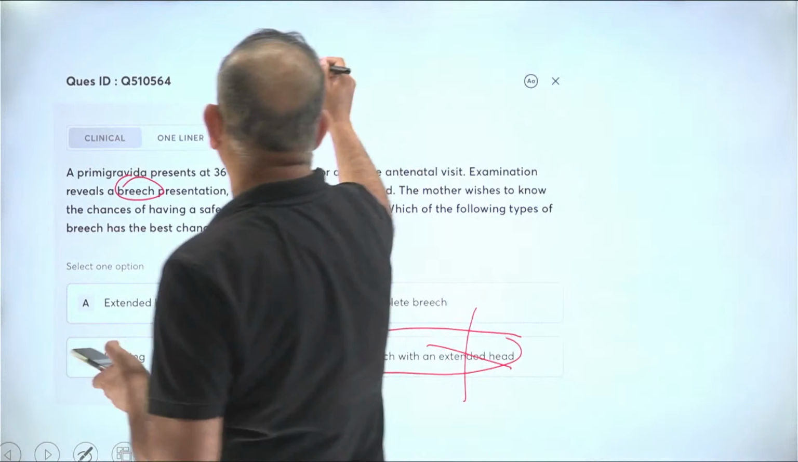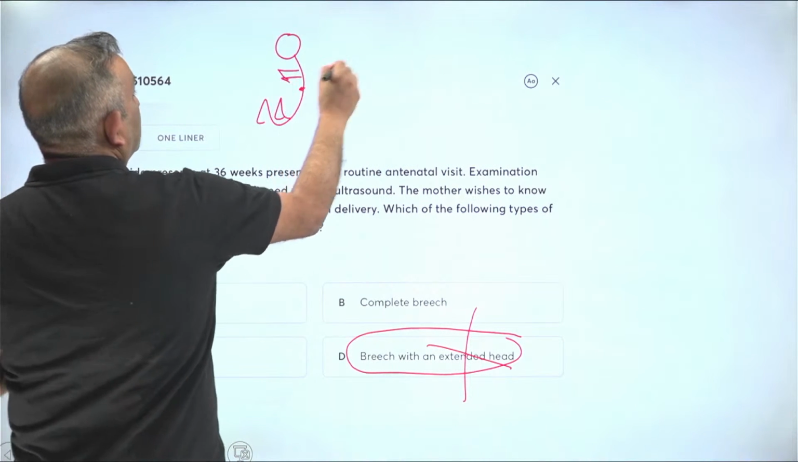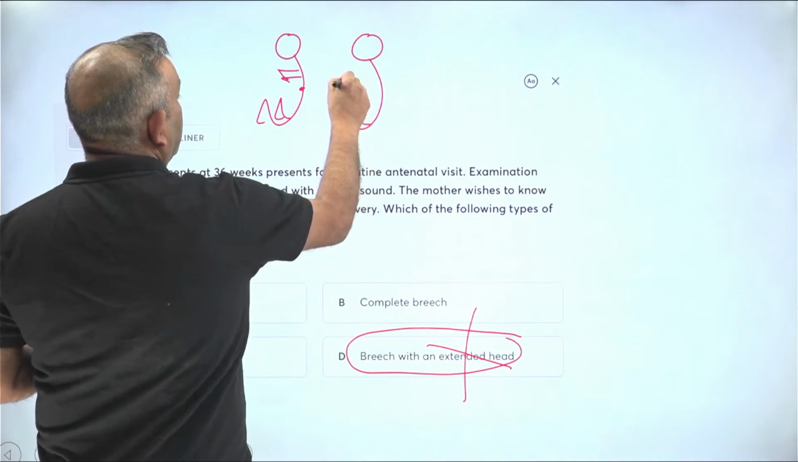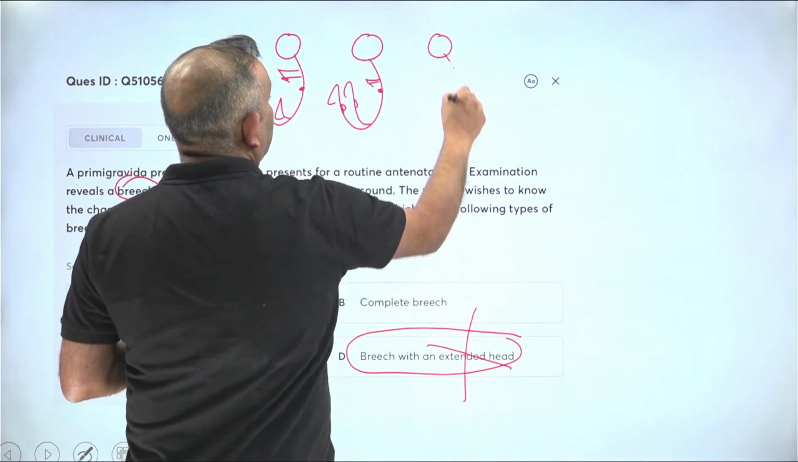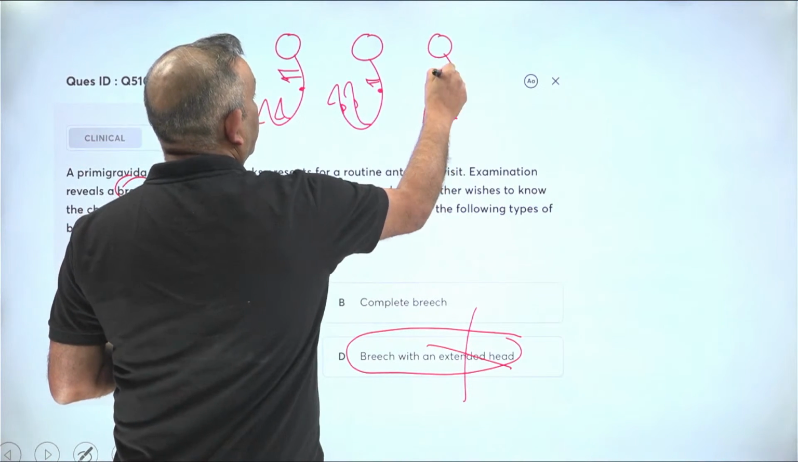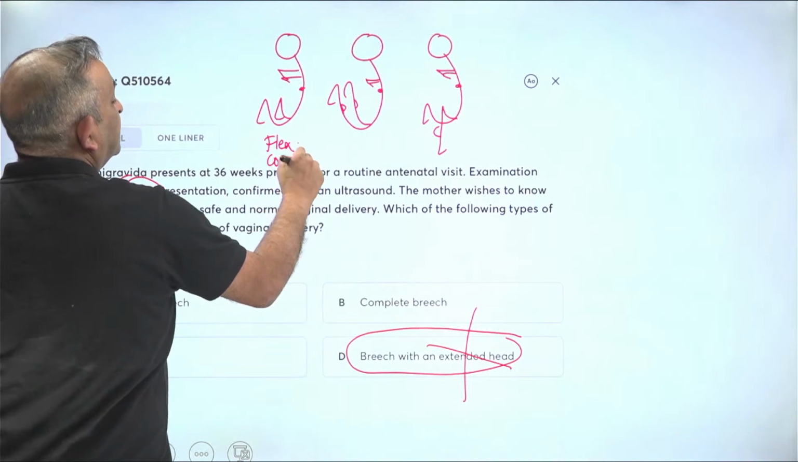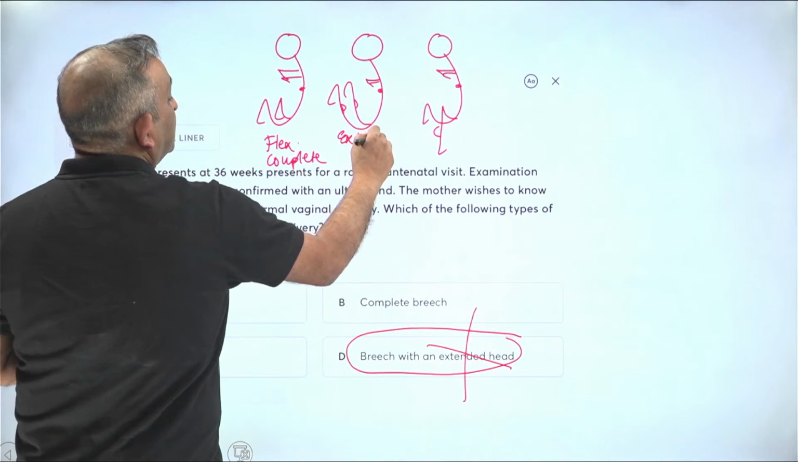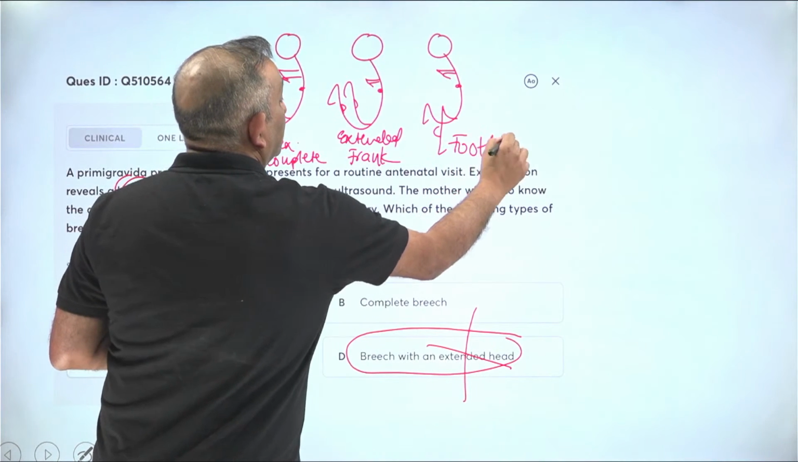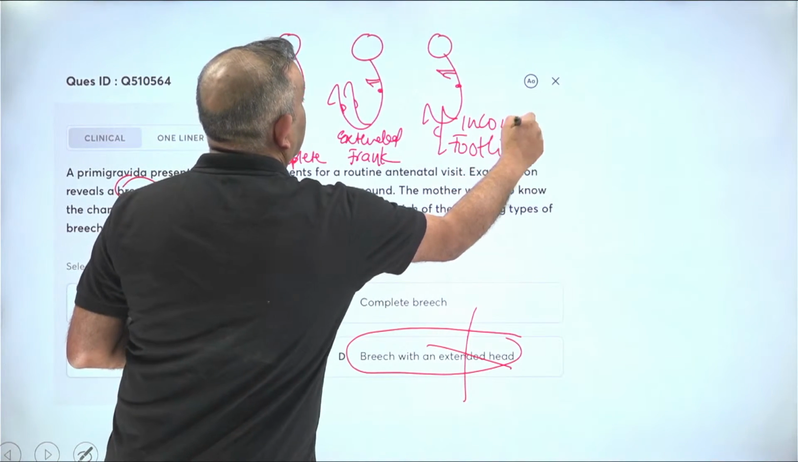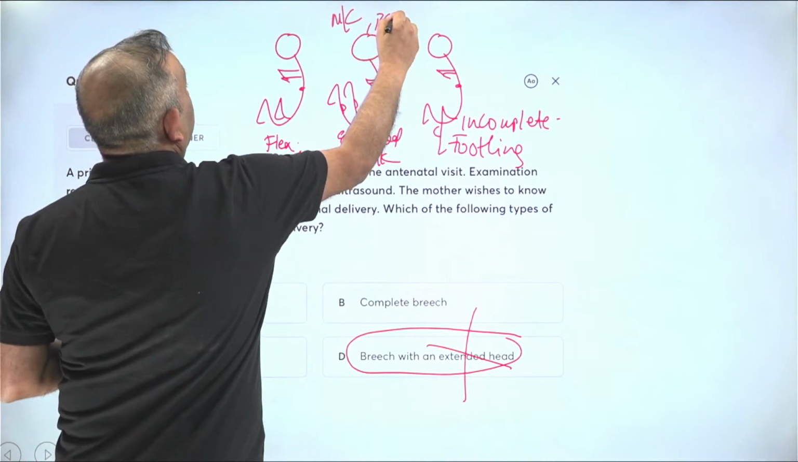So yes, quickly if I can make a diagram. Oh God, I'm bad at this. This is a flexed breech. Look, the legs are extended. This is the extended breech, and this is a footling breech. Okay, so this is a flexed, also known as complete. This is an extended breech, also known as frank breech, and this is a footling breech, also known as incomplete. So yes, the extended breech is the most common breech and the best for vaginal delivery.